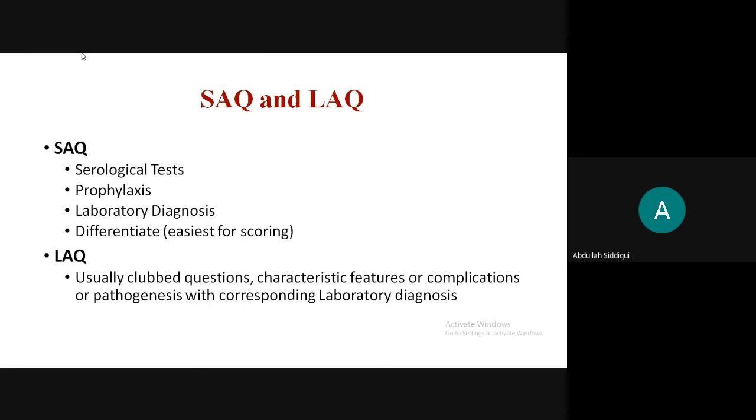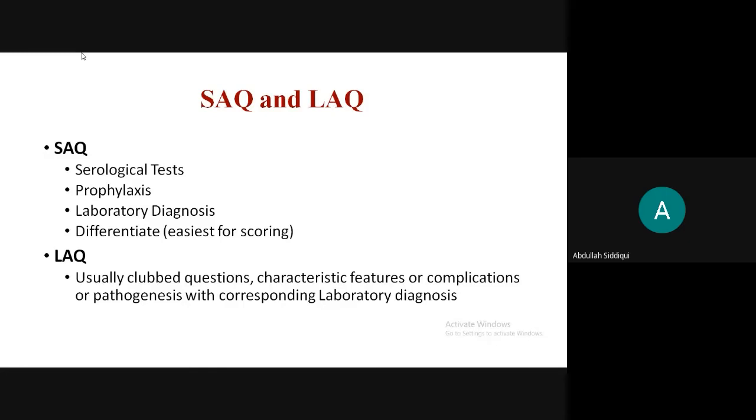Differentiate as an SEQ is very easy for scoring. There are multiple differentiate tables given in Shastri. For LAQ, it's usually a big disease with club questions, or it may be a sterilization question, or it may be bacterial genetics, or it may be case-based, but I have not seen those in NUHS. And usually they are given in 4 points.